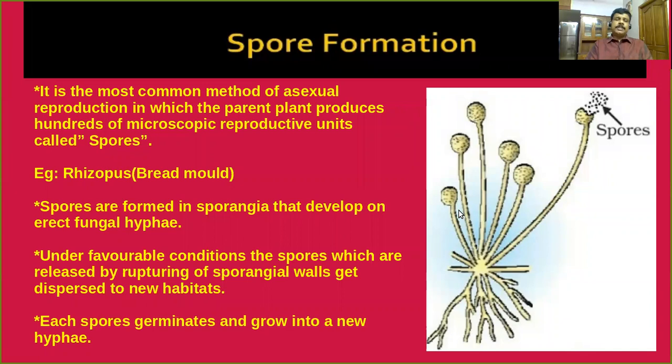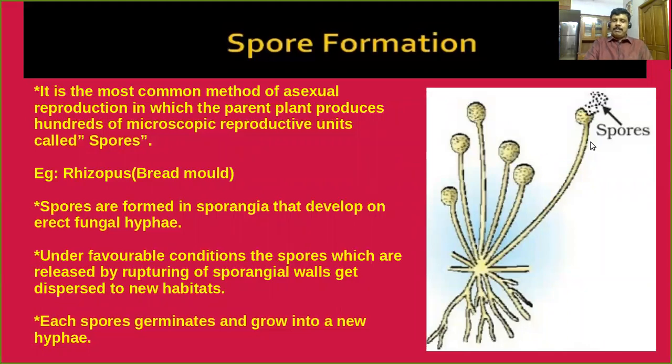We have to discuss one more type of asexual reproduction, called spore formation. It is the most common method of asexual reproduction, in which the parent plant produces hundreds of microscopic reproductive units called spores. I hope you have heard about fungal spores.